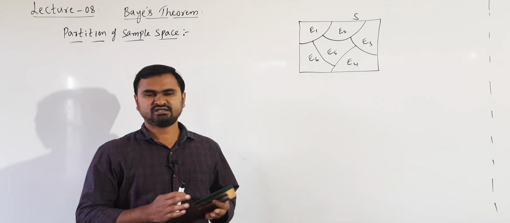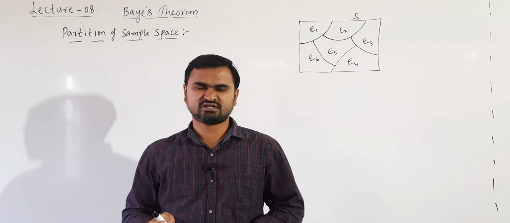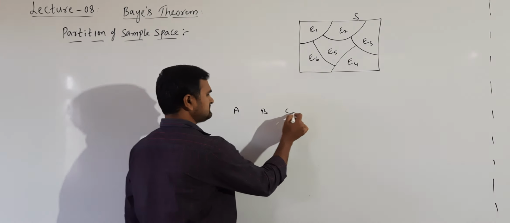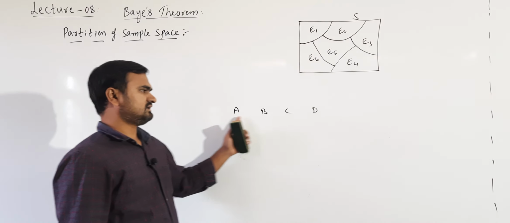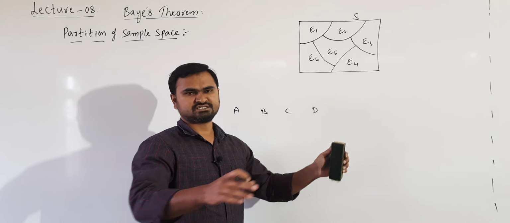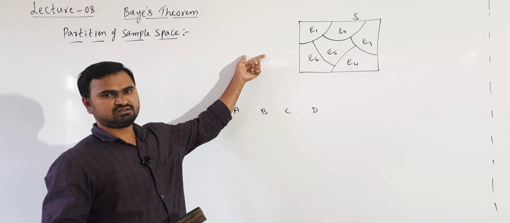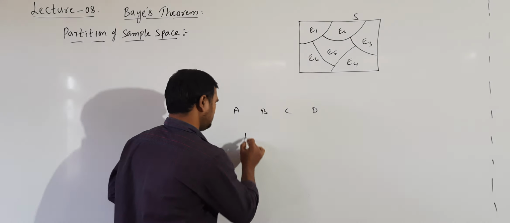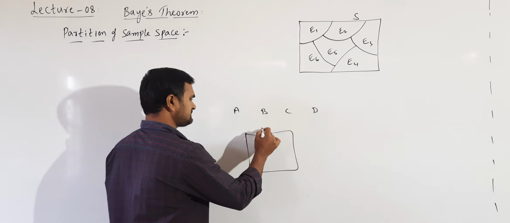We are dividing the total students of class 12 into some divisions or sections like section A, section B, C, D. Suppose there are 10 sections. Now, these sections are forming the partition of the class 12 students of this college.